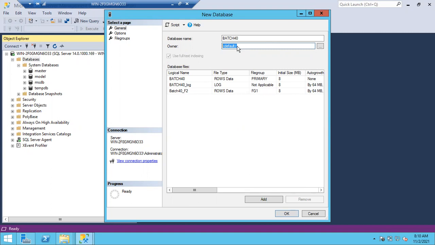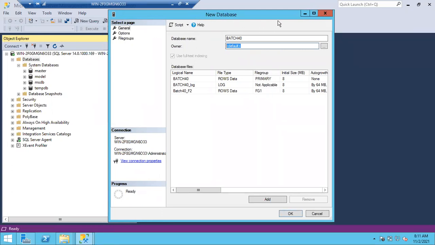Every object will have owners. Your databases will have database owners, jobs will have job owners. Remember, an owner is nothing but one account, one login. If I don't give a name here, by default it shows default. Who will become the owner of this database? Who is creating this database? Right now the administrator is creating it.